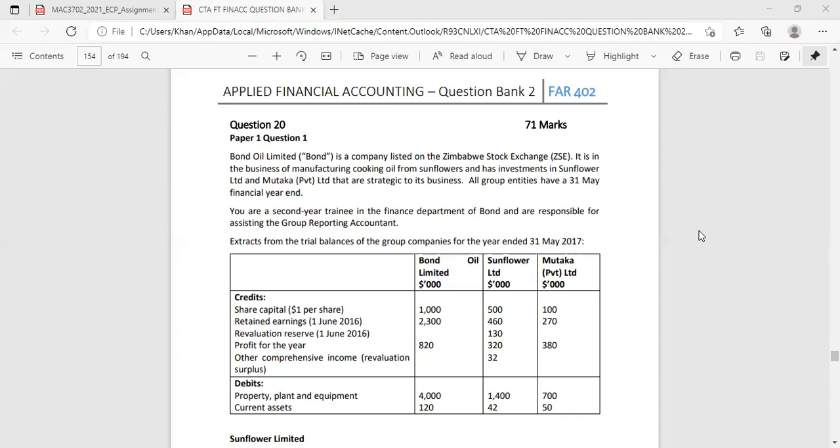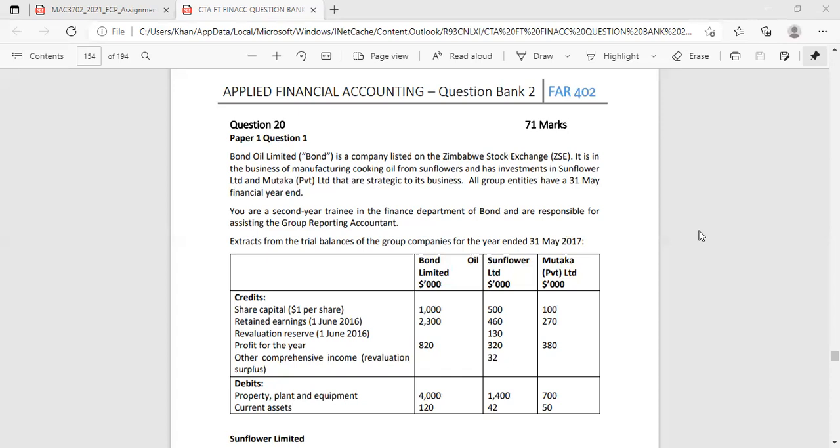All group entities have a 31 May financial year end. Okay, so that's important. So here you can see you have Bond Limited, and so far they have 2 investment companies, which is Sunflower and Mutuka. And they're telling you all companies in the group have a 31 May year end.